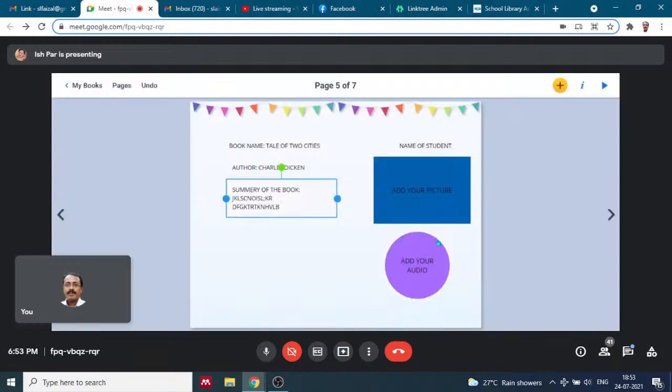Ma'am, this can be done in asynchronous mode also, na? Online is not necessary. Like if we assign a homework to a student, he can do it anytime. Yes, he can do it. If you have assigned it and you don't want it to be edited on the same book which you have created on Book Creator, then they can do it on their own page. But when you want an entire book of all the students making their book reviews all compiled in one book, then you have to share it with your students, right?